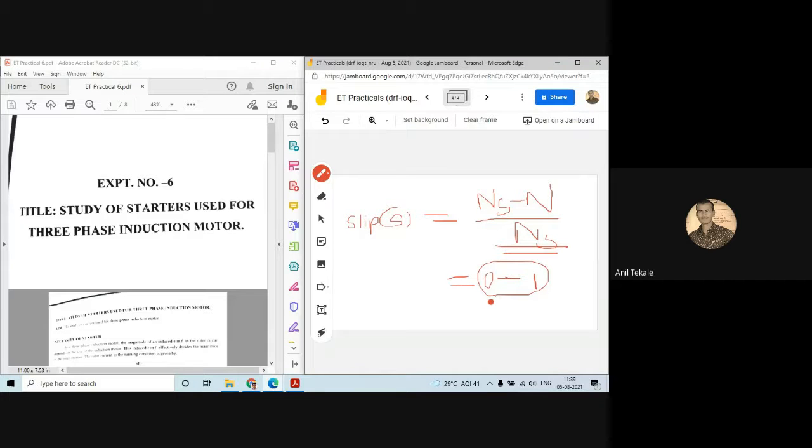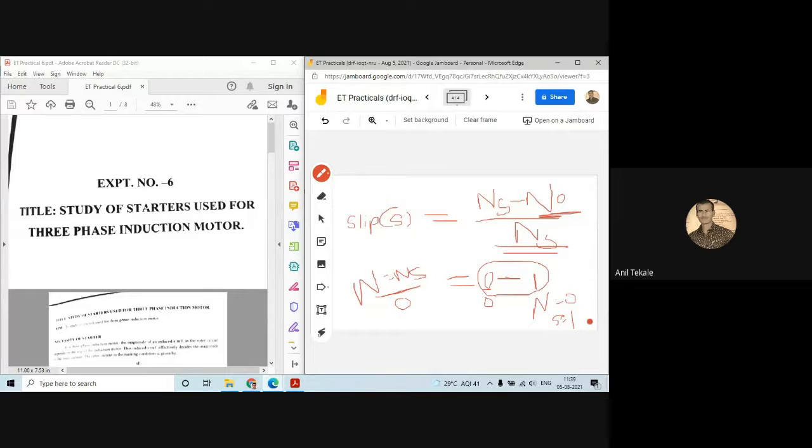However, if slip is equal to 1, that means your rotor speed will be 0. If the rotor speed is equal to ns, that means n is equal to ns, at that point your slip is 0. But if your n is equal to 0, then your slip will be 1. Do you notice? When your rotor speed is maximum, your slip is minimum. When your rotor speed is 0, your slip is maximum.